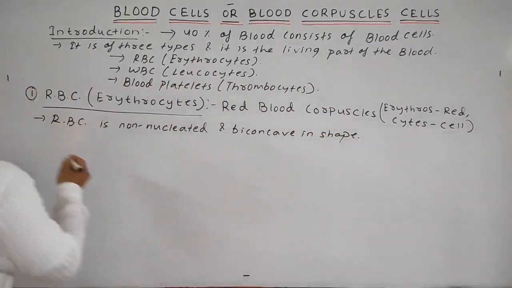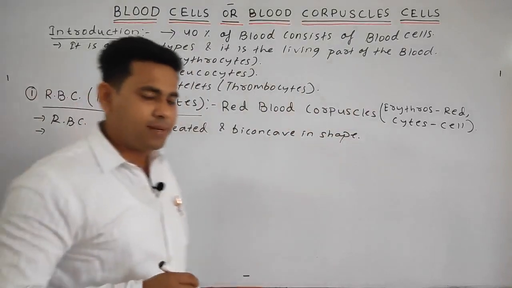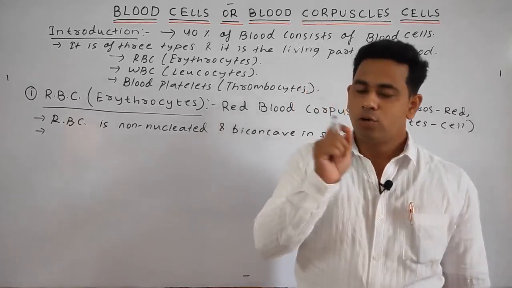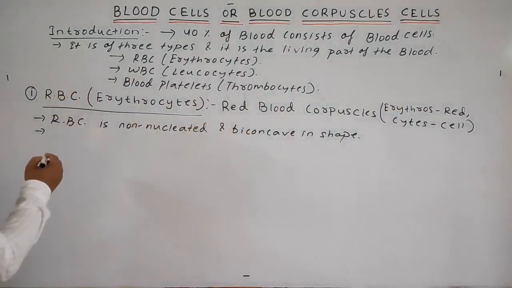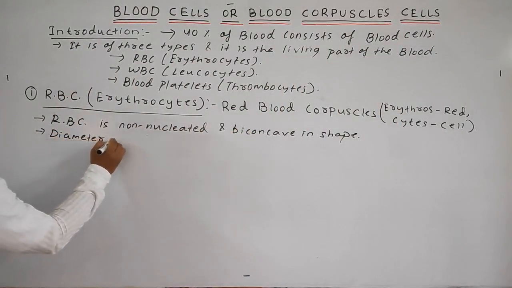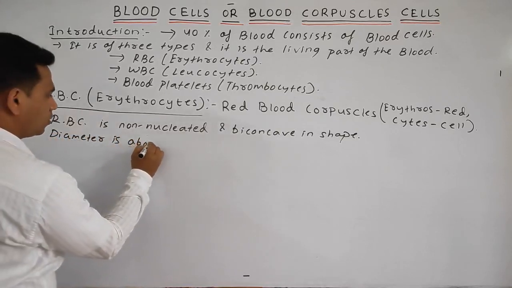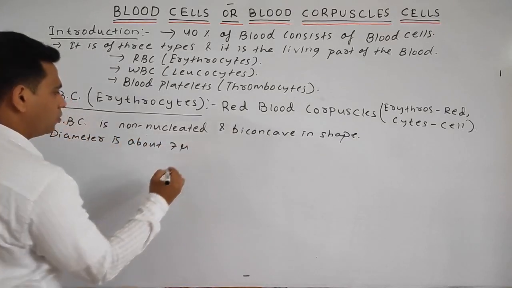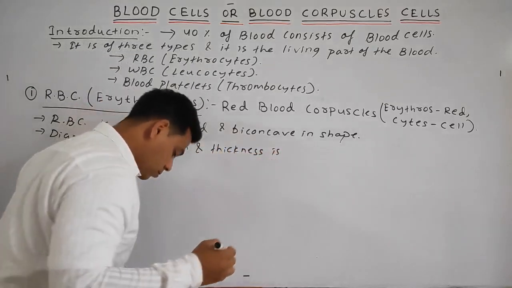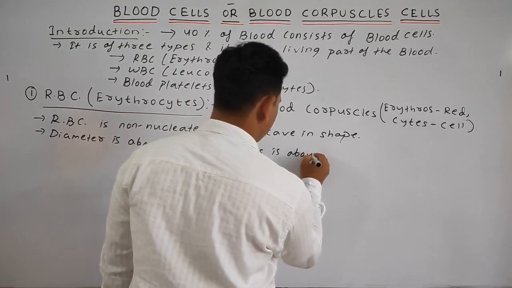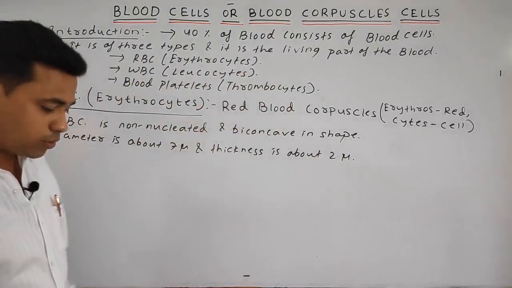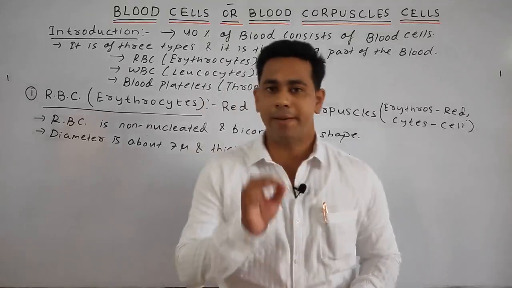Next point, students: the diameter. The diameter of the RBC is around 7 micron and the thickness is around 2 micron. Okay, so we can write our next point. The diameter is about 7 micron and thickness is about 2 micron.